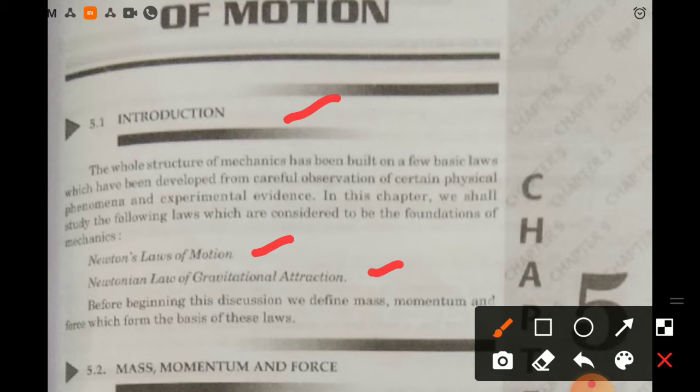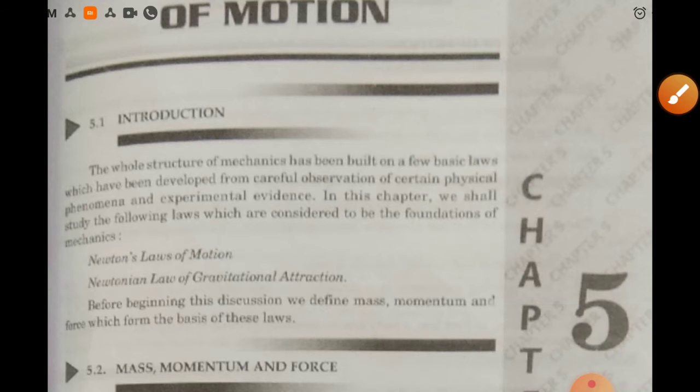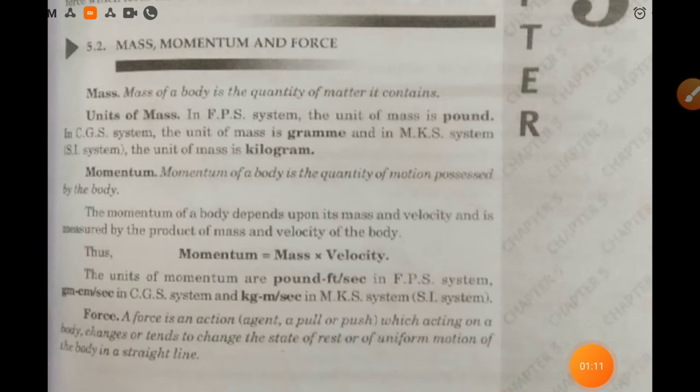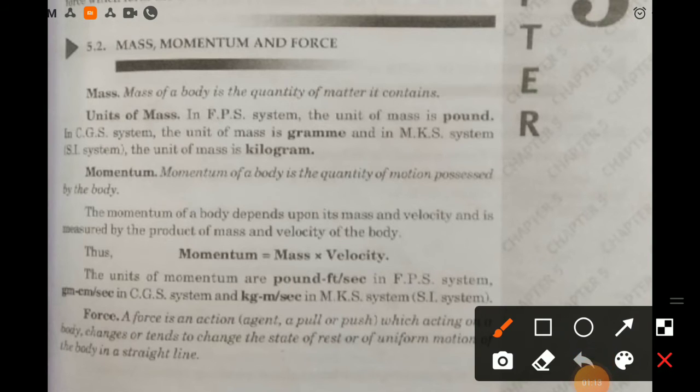Before beginning this discussion, we define some definitions: mass, momentum, and force, which form the basis of these laws. Now, taking the definition of mass, momentum, and force.